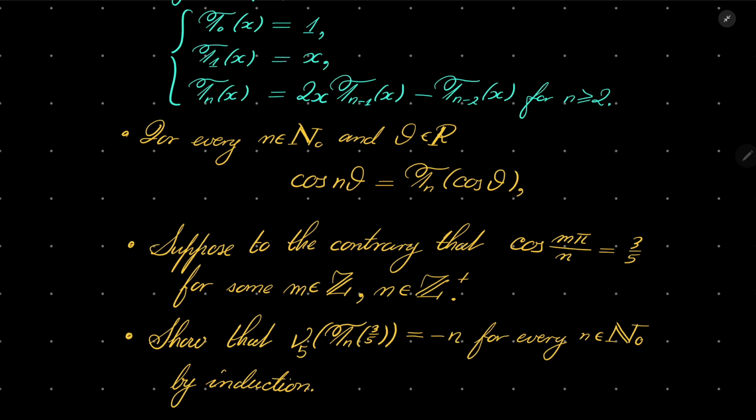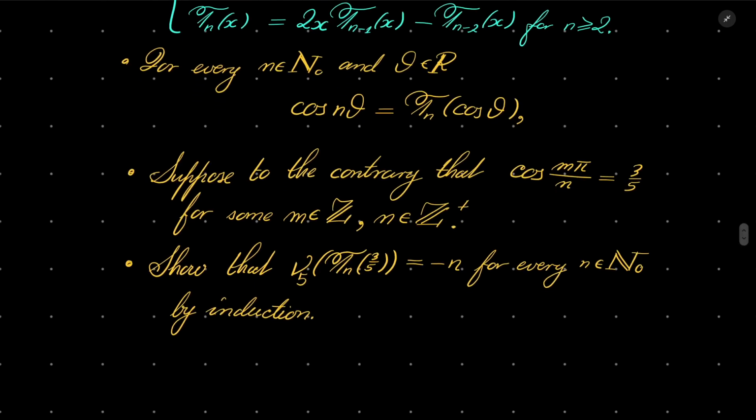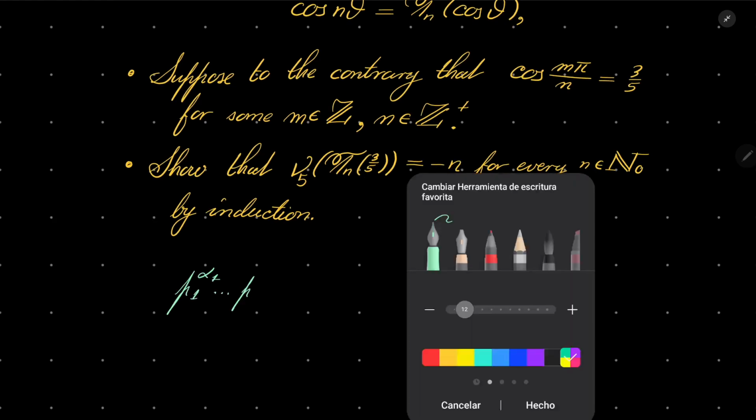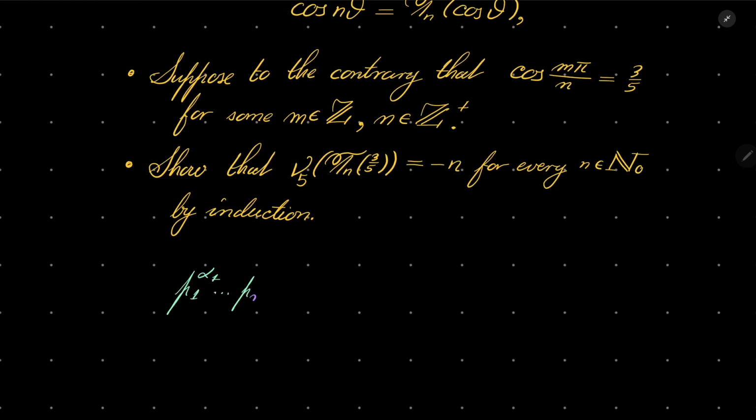Prove this by induction. If we don't know what a p-adic valuation is, basically, every rational number can be written uniquely as a product of some powers of primes, plus or minus. And what is the p-adic valuation? Well, these are just the exponents which are right here.